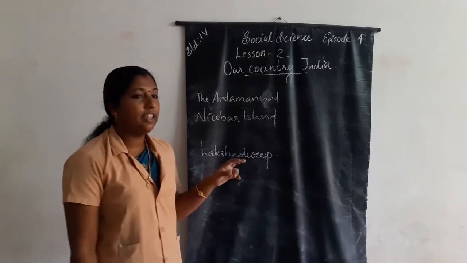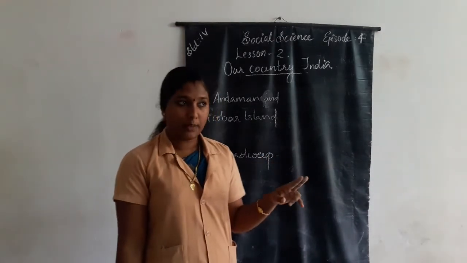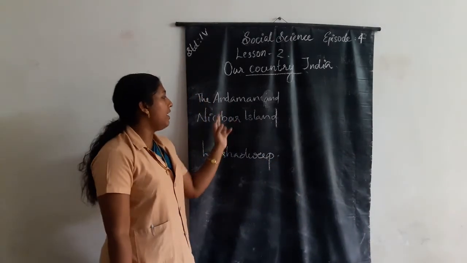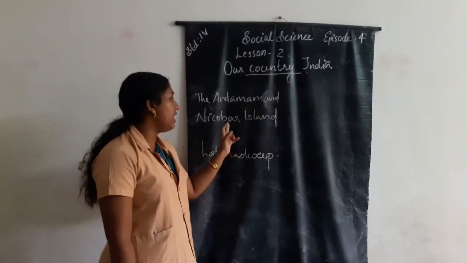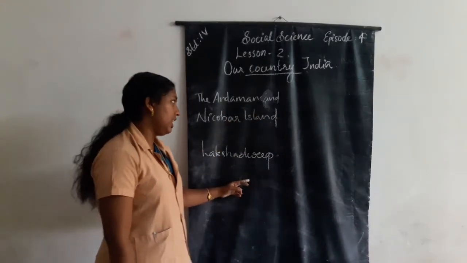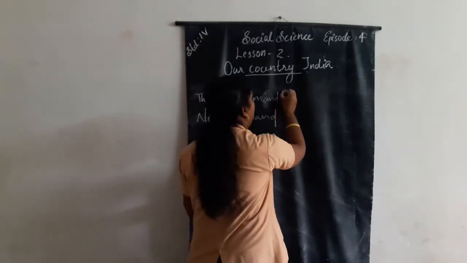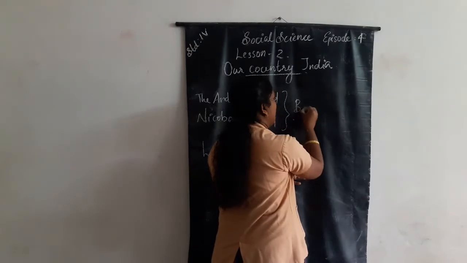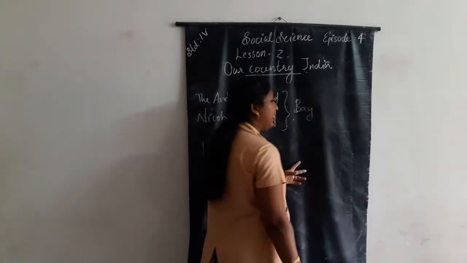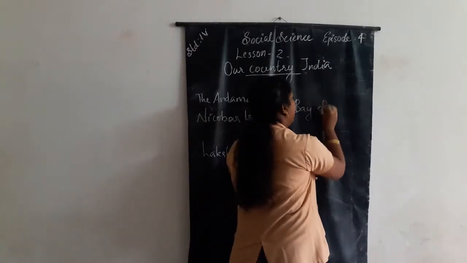In India there are two groups of islands present. Which are they? The Andaman and Nicobar Islands and Lakshadweep. The Andaman and Nicobar Islands are in the Bay of Bengal.